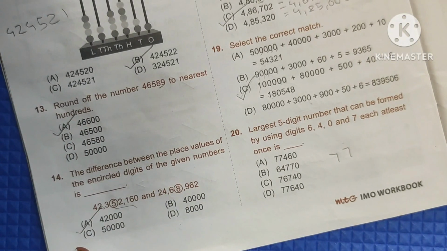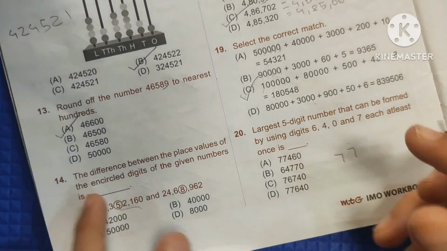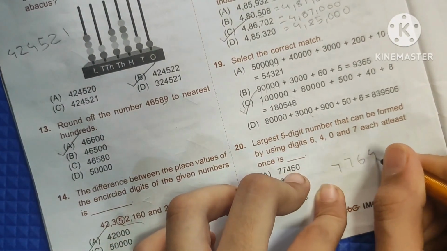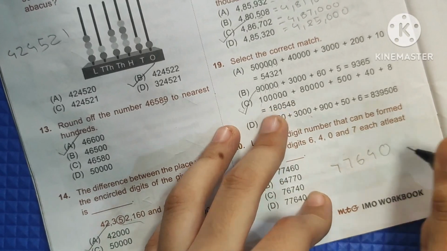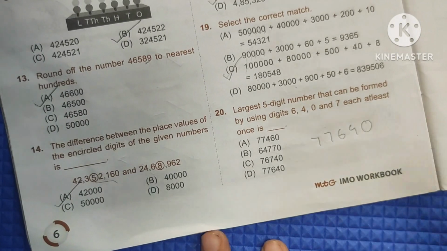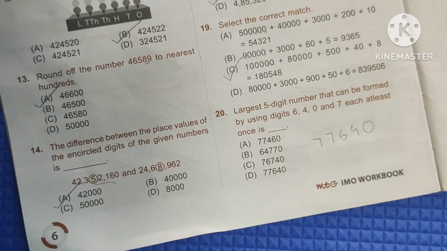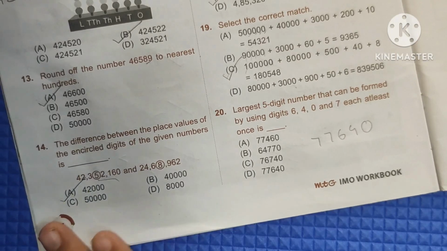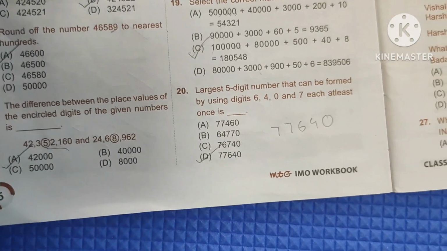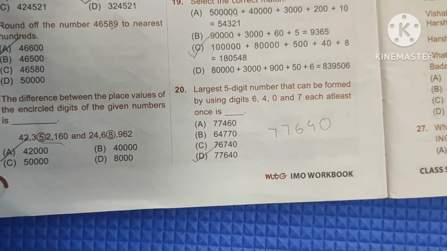Now we need to use the lesser number which is 6, then 4 and then 0. So 77,640 is the largest 5-digit number that can be formed by using the digits 6, 4, 0 and 7 each at least once. So here D, 77,640, is the correct answer.